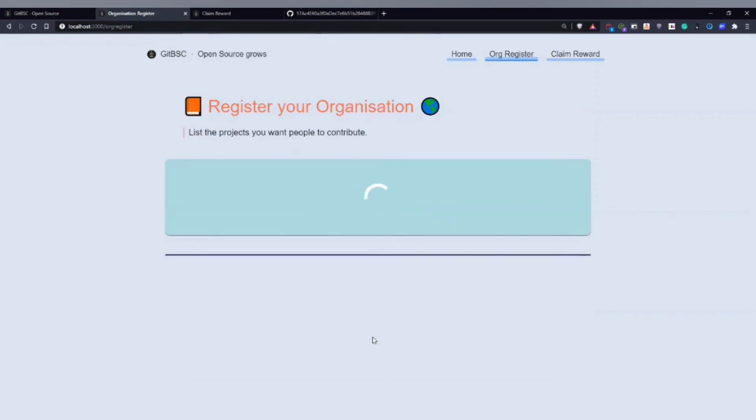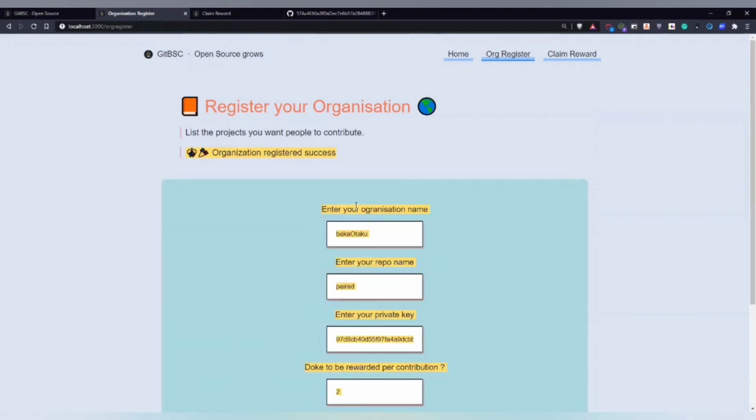Now the transaction is being performed on the Binance Smart Chain. Yeah, as we can see, the organization has been successfully registered. Now let us go through the flow from a participant's view.